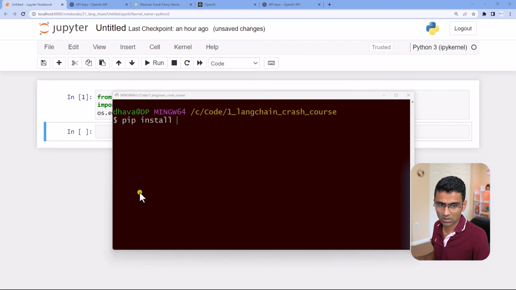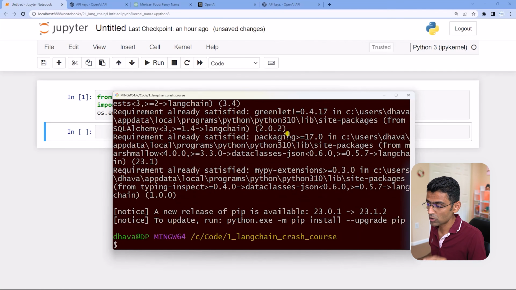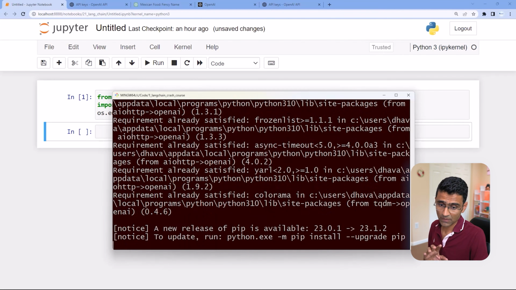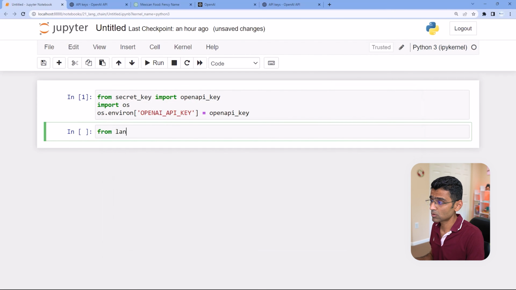Now let's go to the terminal and install some modules. So you're going to install the LangChain module, that's number one. And the second module you're going to install is called pip install openai. Once you have installed those modules, let's now import a few important things from LangChain. We are going to import the LLM called OpenAI.